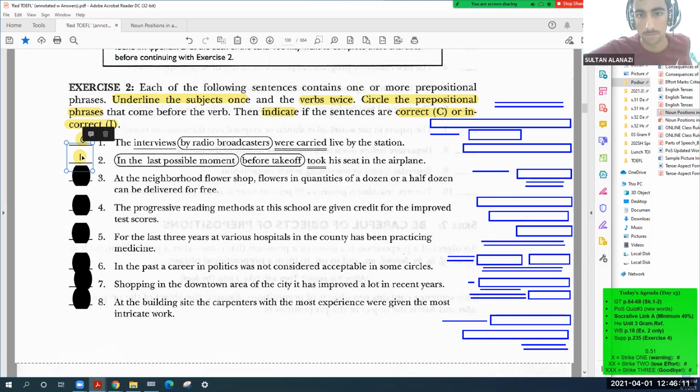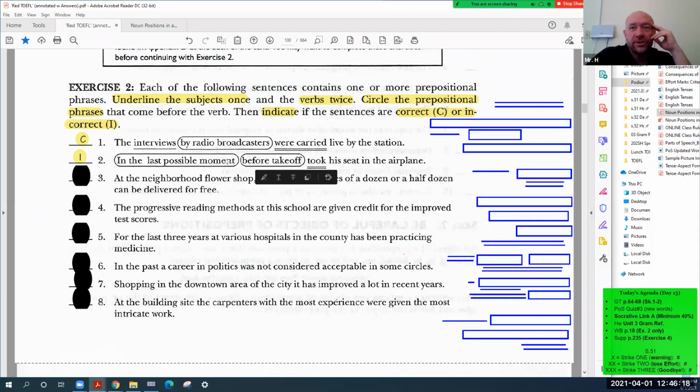We don't have a subject. Bingo. There's no subject. So where can I put the subject, or what subject can I add? We must add "he." That's correct. Where? Before the verb, right? Yeah. So I will put it here. He took his seat in the airplane.